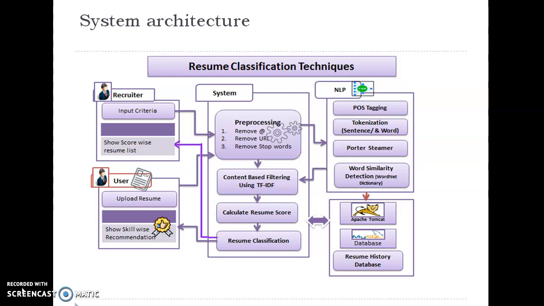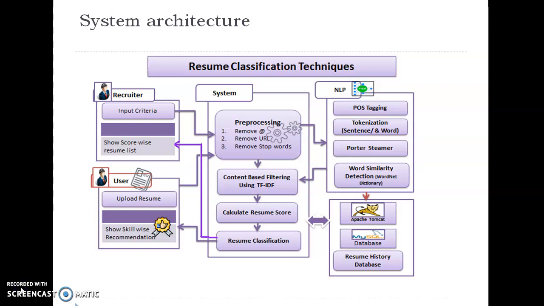There are various steps in NLP such as word tokenization, which is used for separating words. Then POS tagging, where parts of speech are tagged to each word. This algorithm detects if the word token is a noun, verb, or adjective. Then Porter's stemmer is used to convert all the grammatical forms of the words to the root of the word. Then word similarity. By using this technique, the system can find similar words.